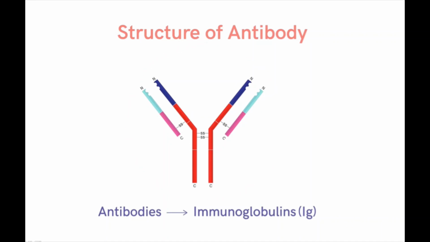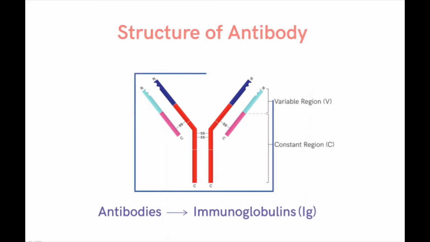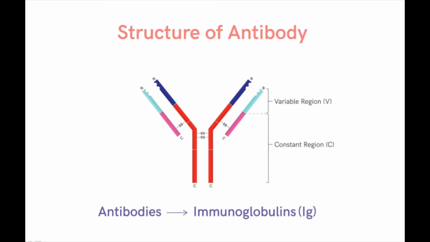This structure of antibody is basically studied by dividing it into two parts: the constant region and the variable region, formed by these peptide chains. As the name suggests, the constant region means the peptide chains remain the same in all antibodies. On the other hand, the variable regions will have peptide chains that can get altered as per the requirement.